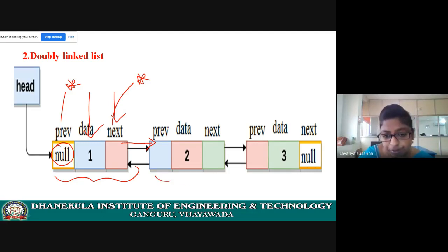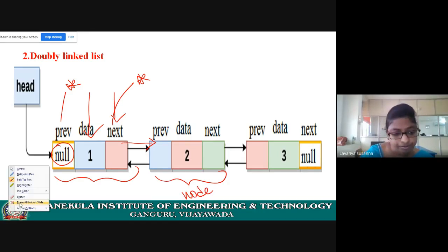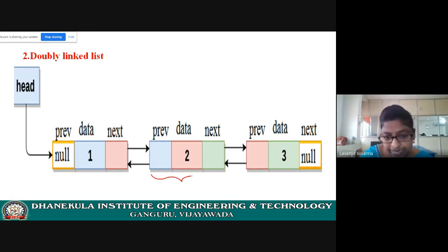Next, come to the second node. See, it contains 3 fields. First field is a pointer, the previous field, which contains the address of the previous node. See here, it is pointing to the previous node, right? That means it contains the address of the previous node.